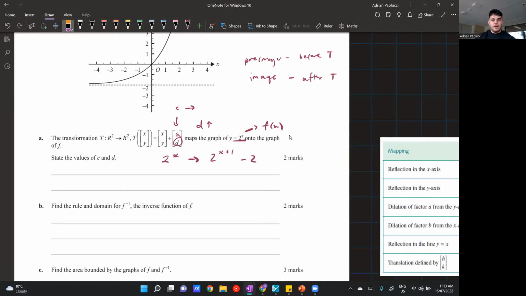Okay. Now, there's a bit of confusion here because when you have the translations inside a function, it's not the same. So when we actually have this +1 here to the X, that's not a translation to the right. That's actually a translation to the left by 1 unit. And I think a lot of people get confused with that when relating that to the matrix notation. So this is 1 unit to the left because we're adding it, but then this one doesn't follow that rule for some reason. That's just the way that the numbers work out. This is actually 2 units down.